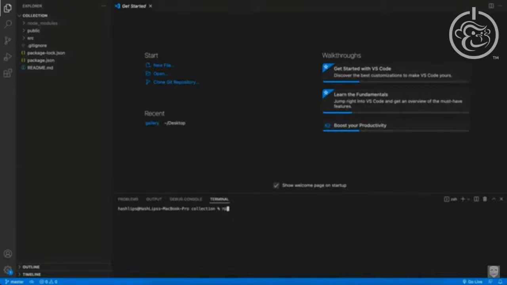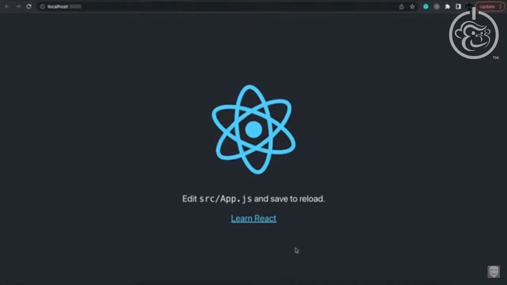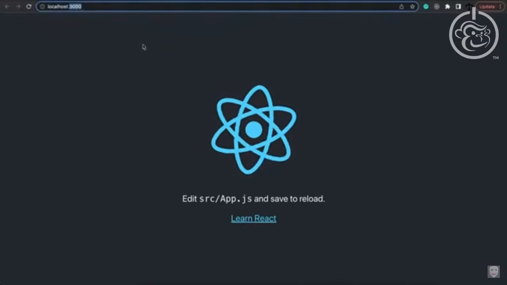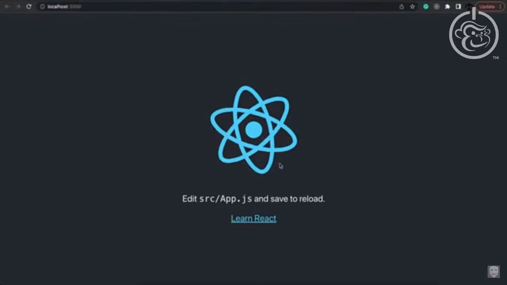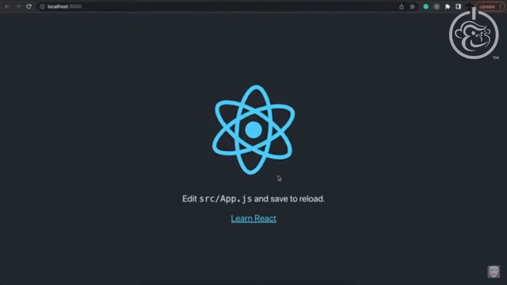We can run npm run start to spin up a local instance of this application. And it will take us to the browser on localhost port 3000. And this is the basic app that we are going to now adapt, change, and turn into our application.